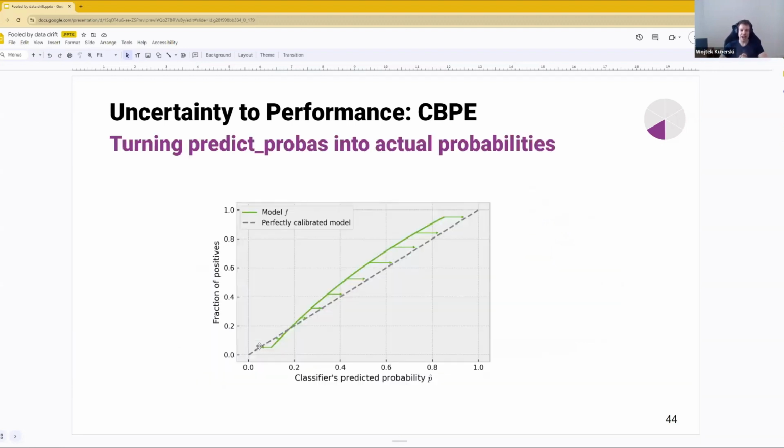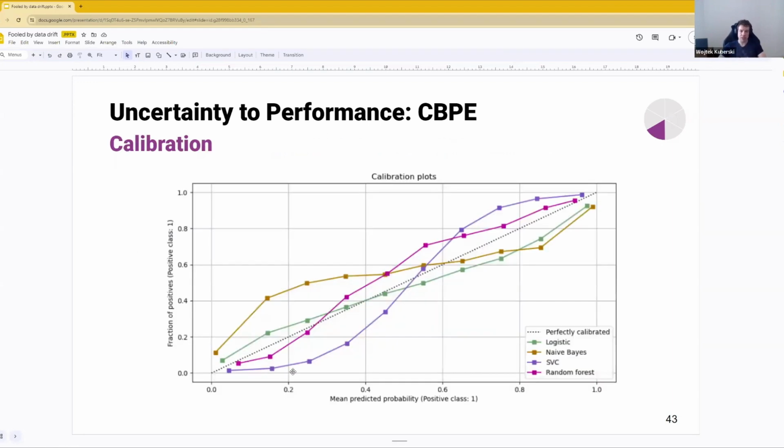Now, let's figure out how we can actually calibrate those models. What we want to do is take the calibration curve that we observed and turn it into a perfect calibration curve, which is a straight line. The way we do it is we fit a one-dimensional regression. Generally speaking, there are 3 kinds of models used there. It's either sigmoidal regression. As you can see here, some curves really look like a sigmoid, so we can assume that the distribution is sigmoidal and fit sigmoidal regression. We can fit isotonic regression, which assumes that if x increases, y cannot go down, so it has this baked-in assumption of isotonicity.